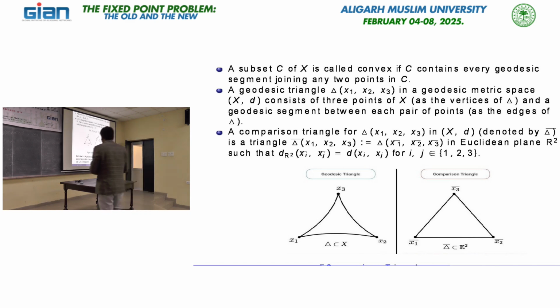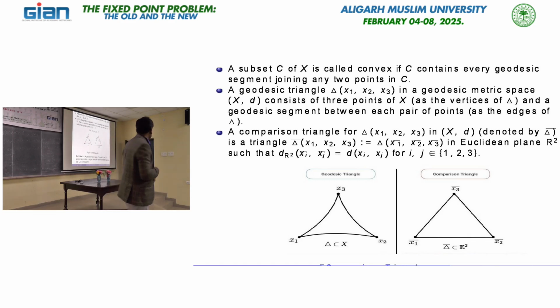Whenever we have a geodesic triangle and a comparison triangle, and we take 2 points on the geodesics, we have corresponding comparison points. What is the possibility here? The distance between x and y and the distance between x bar and y bar may be equal, less, or greater.